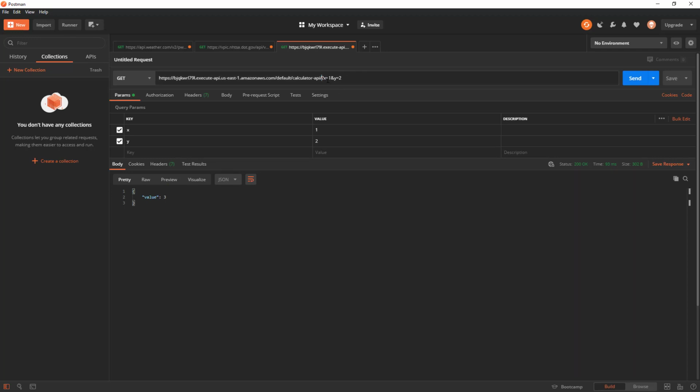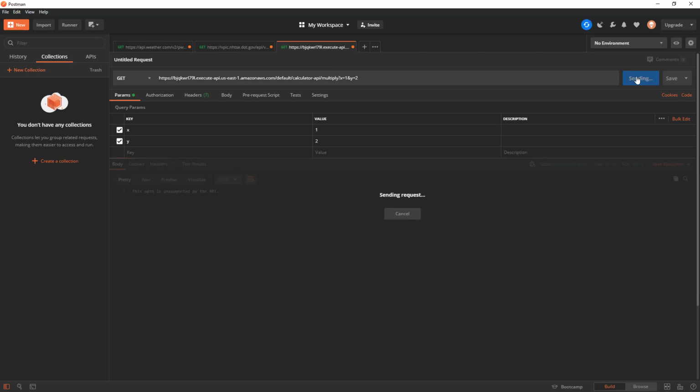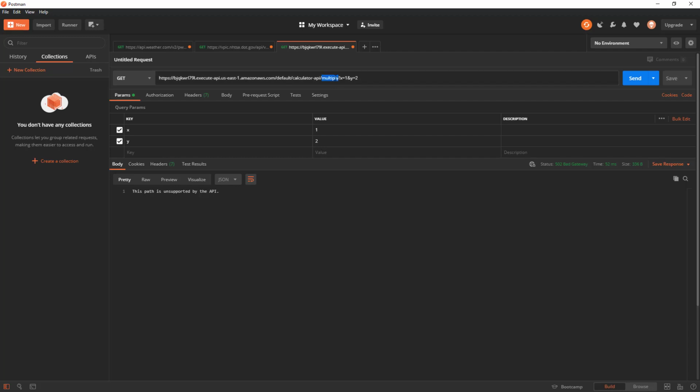Let's go ahead and double check that we don't support unsupported paths, and it looks like that's still working as well. What if I were to say multiply here? So when you're testing your APIs, you just want to test out as many cases as you can think of to make sure it works exactly the way that you want it to.